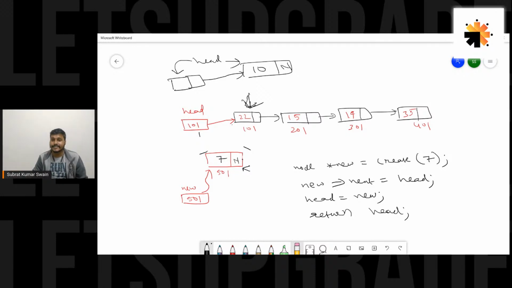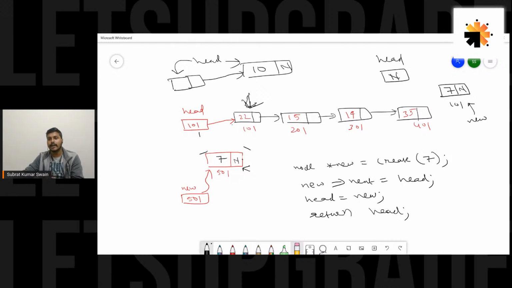If the linked list is empty, what happens here? When the linked list is empty, head would be null. So we would create a new node. Let's say the address is 101, data would be 7, and next would be null. New of next equal to head.